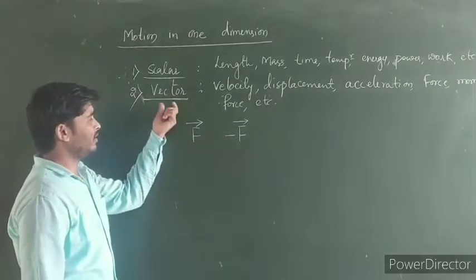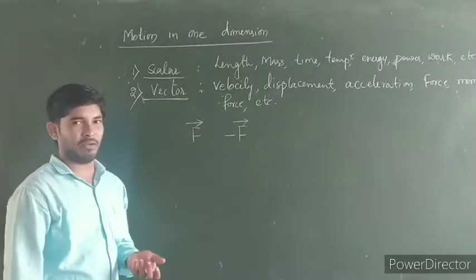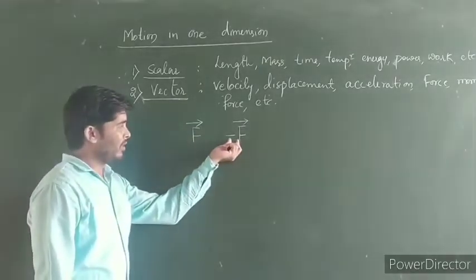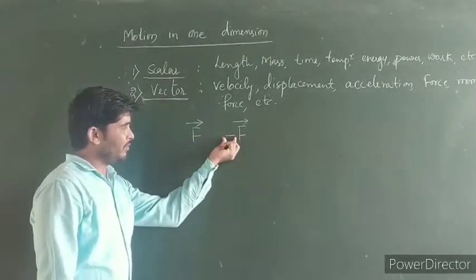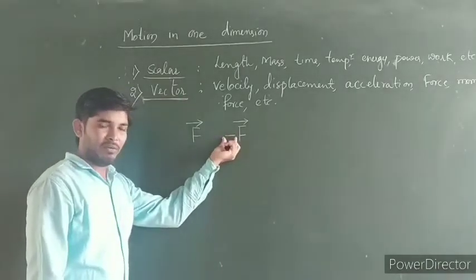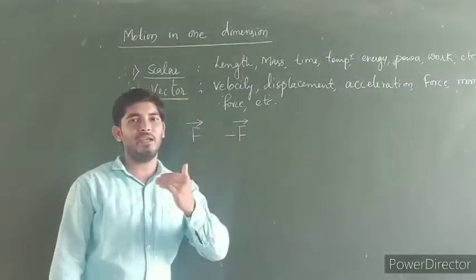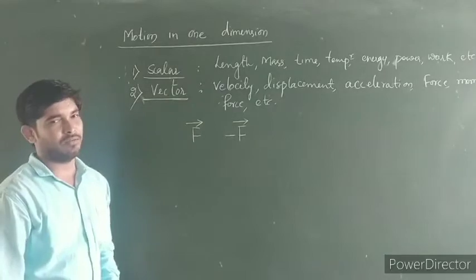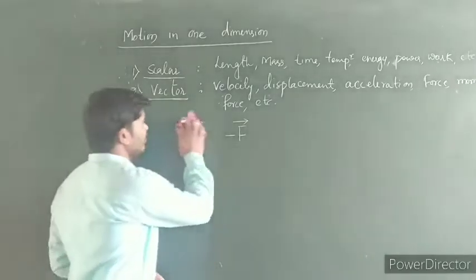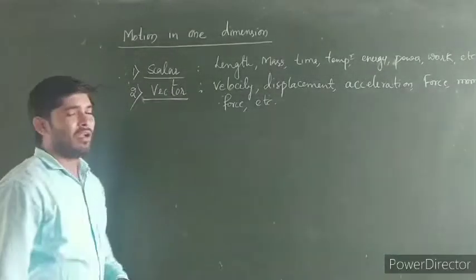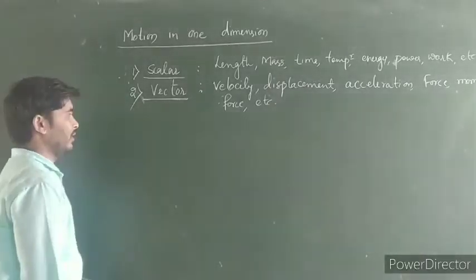So vector quantities may be positive or negative. A negative sign on a physical quantity represents that it is acting in the opposite direction. So this is all about scalar and vector quantities.